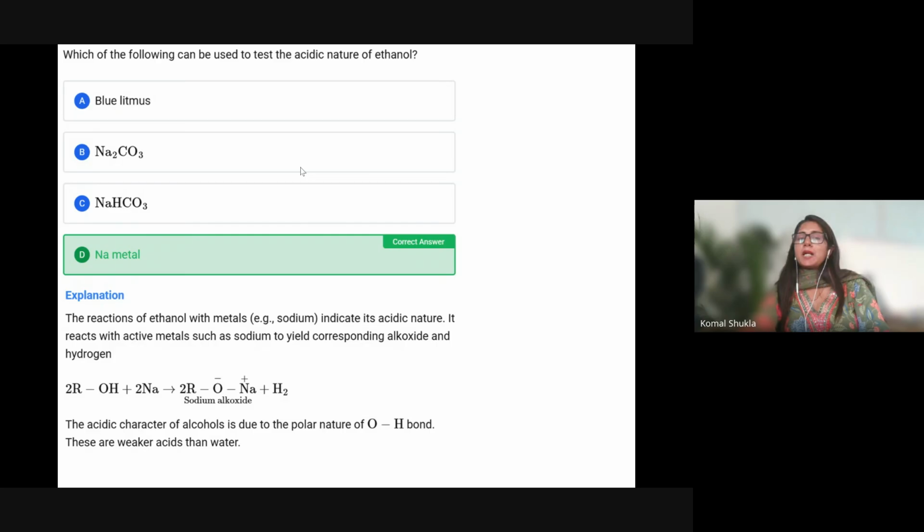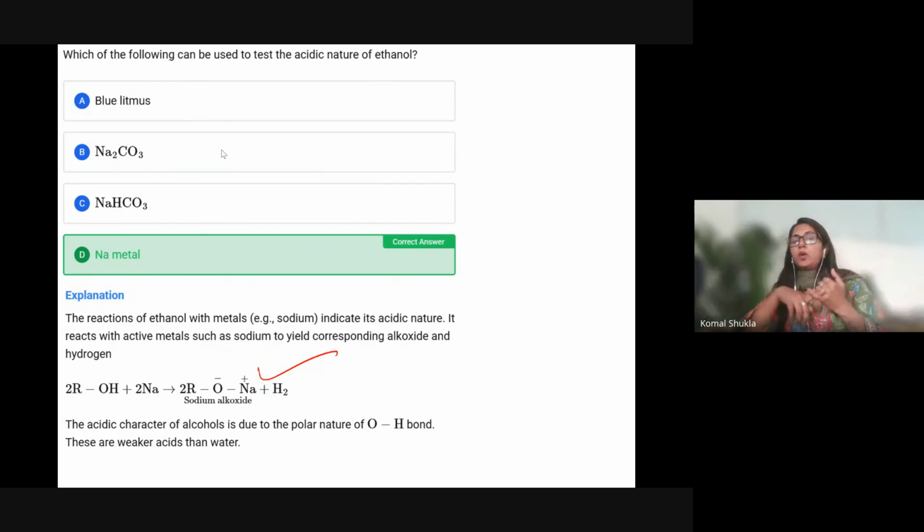Why are we choosing sodium metal? Whenever we talk about ethanol, ethanol is an extremely weak acid, weaker than water itself. So it can still react with active metals like sodium. Suppose C2H5OH reacts with sodium. It is going to form sodium ethoxide plus hydrogen gas. This is why we choose sodium metal. The rest we are not choosing.